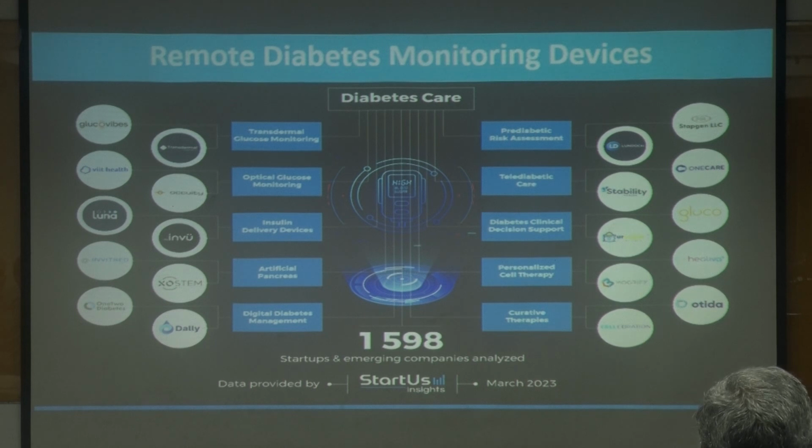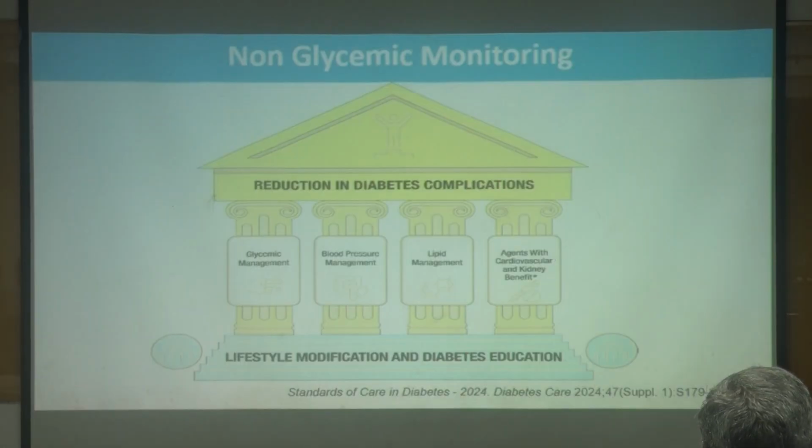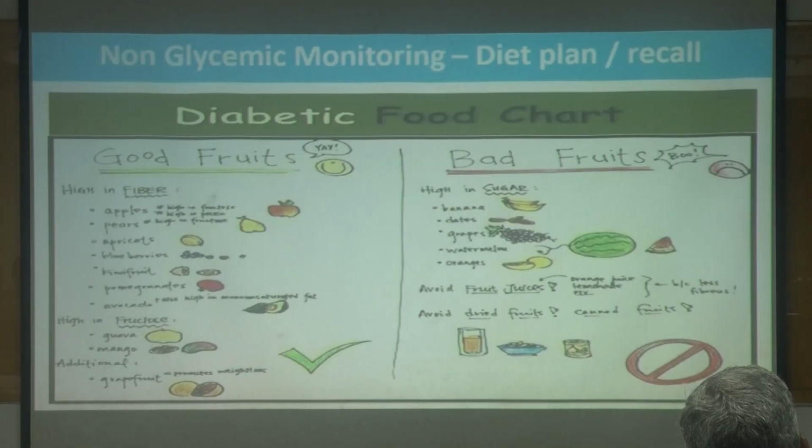This is about the glycemic monitoring part. I am coming to the non-glycemic monitoring part. We know blood pressure and dyslipidemia matter, and the main aim of diabetes management is reducing cardiovascular risk, and nowadays we talk about renal risk also. Whenever any patient, newly detected or already diabetic, comes to us, we should talk about diet. Without asking about diet, don't escalate or de-escalate the dose. We should every time reinforce what are the bad foods and bad diets we should not follow.